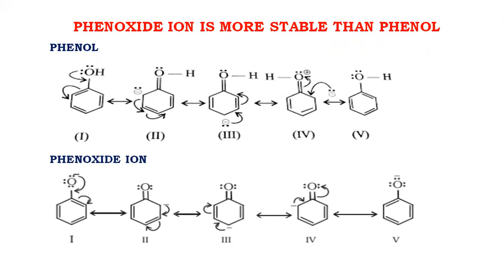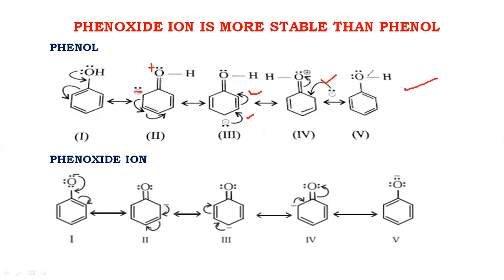As a result, oxygen will gain a positive charge since its electrons are involved in the formation of the double bond, and a negative charge will be present on the neighboring carbon. This negative charge goes on delocalizing in the whole benzene ring, and this is the resonating structure of phenol.